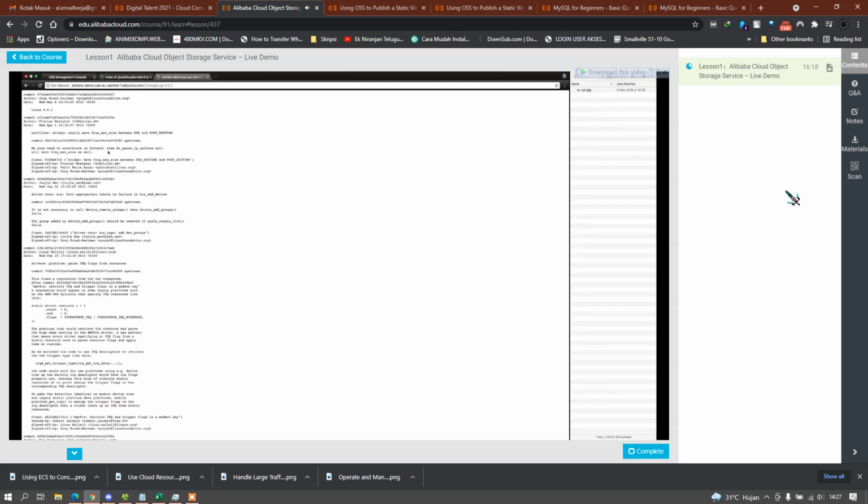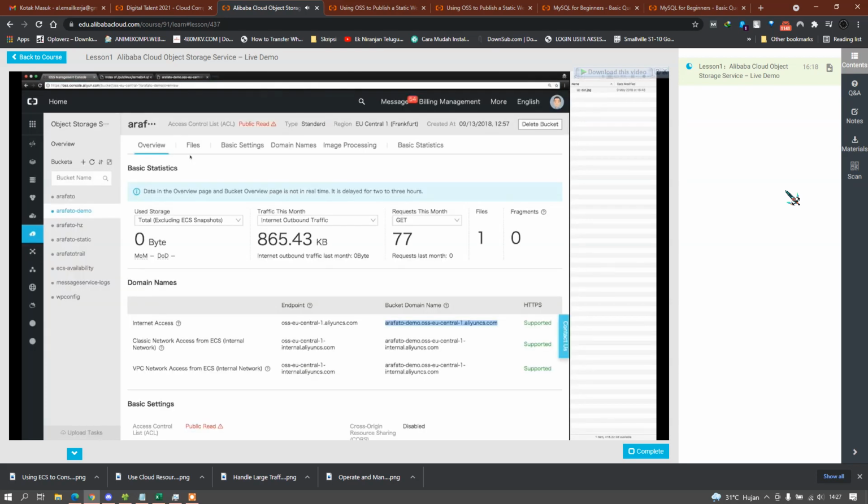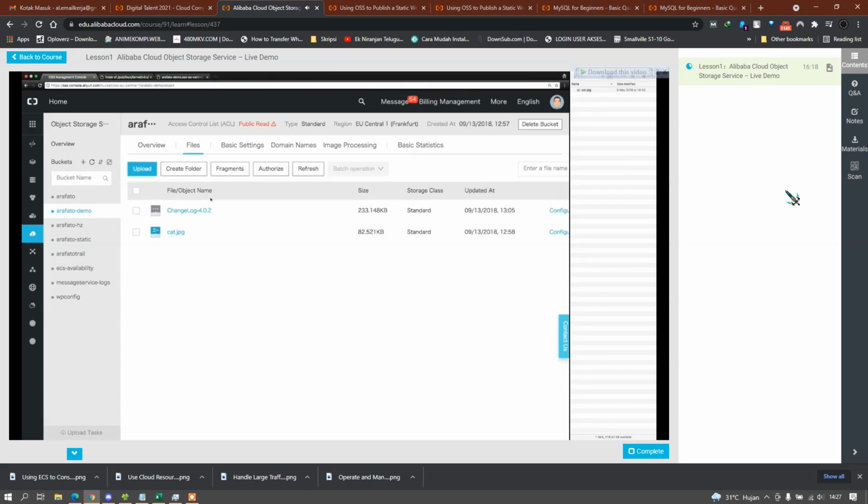So, as you can now see, this is now the changelog 4.0.2 of the Linux kernel. As you can see, it's actually part of my bucket. If I now go to Files, we will see that this file has also been transferred to my bucket. So this makes it really easy to do zero downtime migrations of any kind of static data, for example. Okay, you can just mirror it, and eventually all the data will be stored on your bucket.